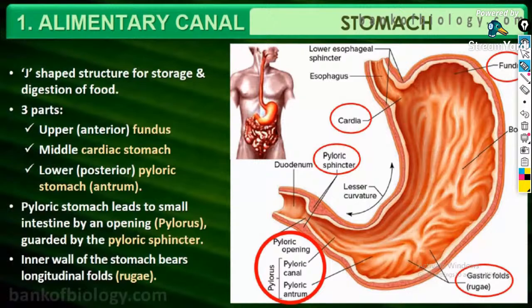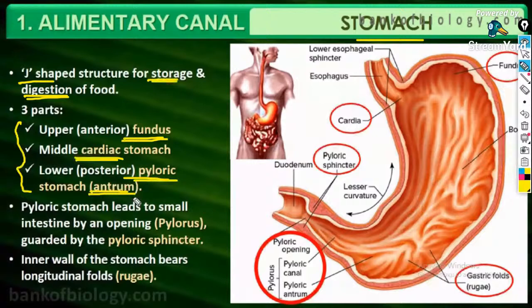The stomach is a J-shaped structure which is used for the storage as well as the digestion of food. The stomach has three main parts: an upper portion called the fundus, the middle portion, the cardiac stomach, and the lower portion, the pyloric stomach, which is also known as the antrum.